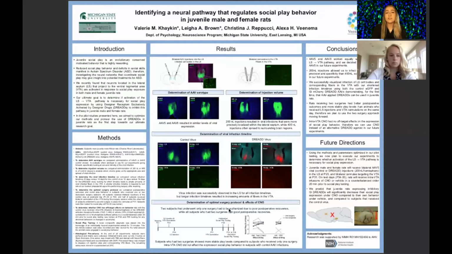DREADDs is a relatively new technique in the field of neuroscience, which allows researchers to insert special excitatory or inhibitory receptors into the brain that can only be activated by administration of a special drug known as CNO. In the series of experiments presented on this poster, we aim to pioneer the use of DREADDs in juvenile rats as the first steps toward our ultimate research goal of determining the involvement of the LS to VTA pathway in the expression of social play.